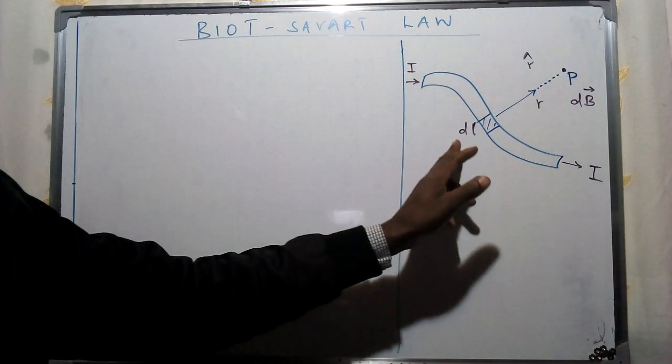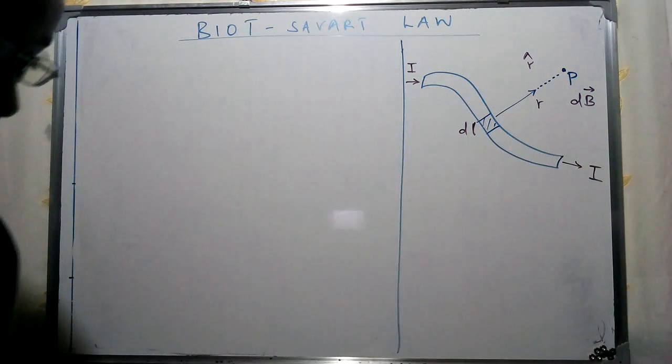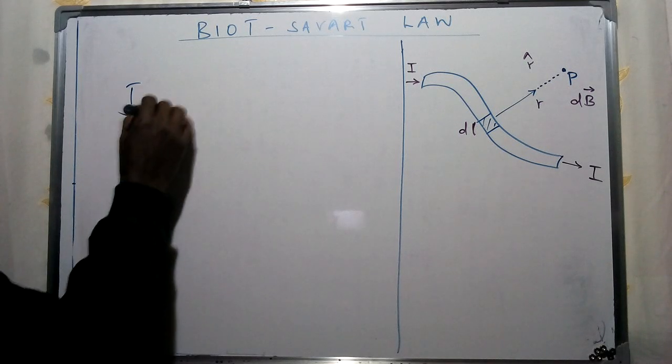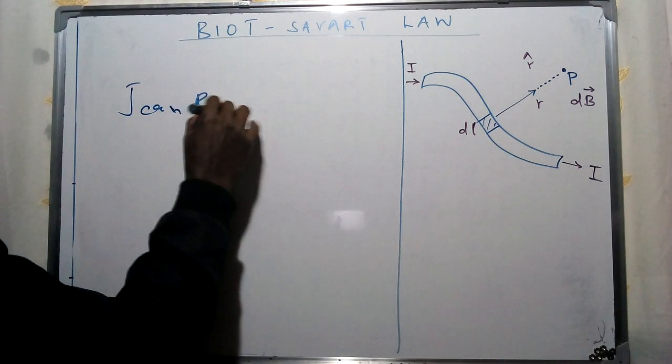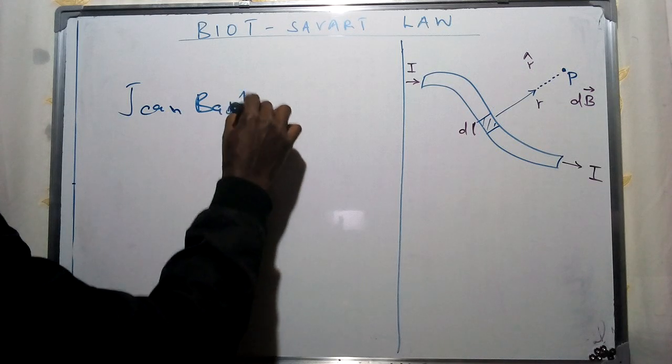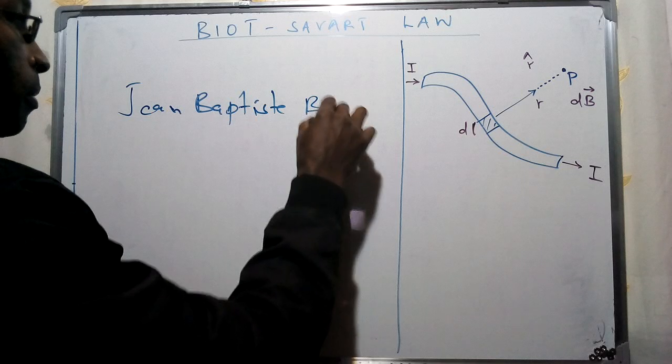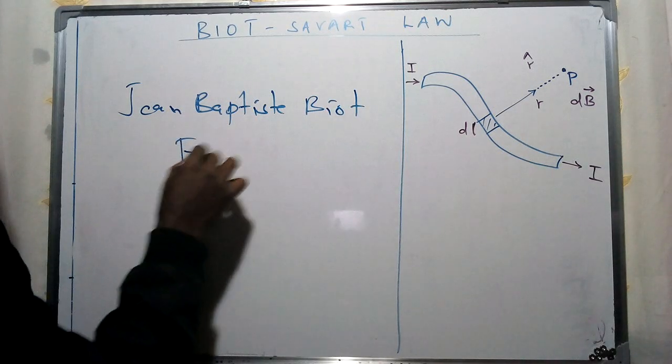Now, the relationship between dl and dB is going to be explained using the Biot-Savart law, and this relationship was discovered by two individuals, Jean Baptiste, I hope my pronunciation is correct, Jean Baptiste Biot and Felix Savart.